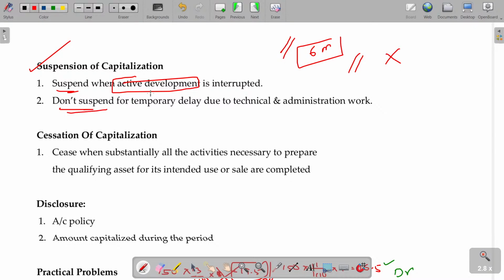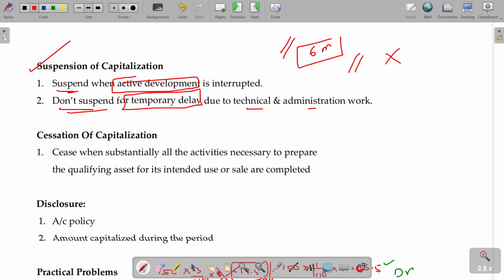Don't suspend for temporary delay due to technical and administrative work. Suddenly there is a technical issue, so you waited for around 1 or 2 months to get the expertise support. No need to stop the capitalization. Okay. So in the last illustration, it's a strike. In that period, you can suspend.